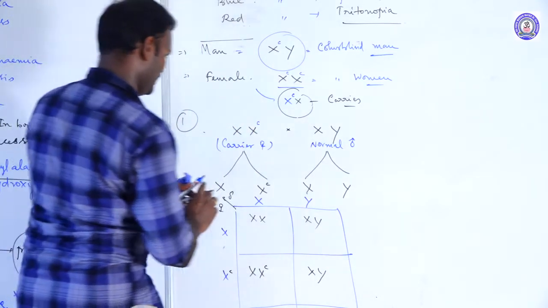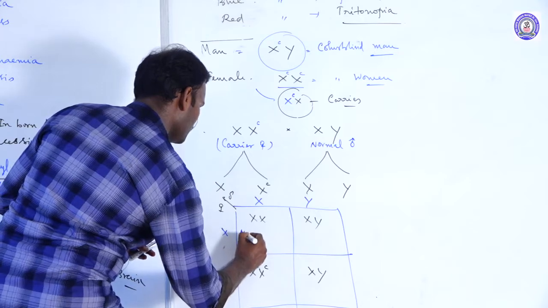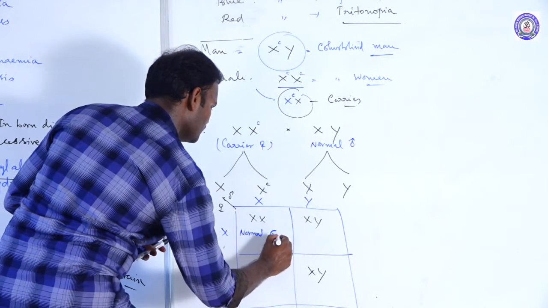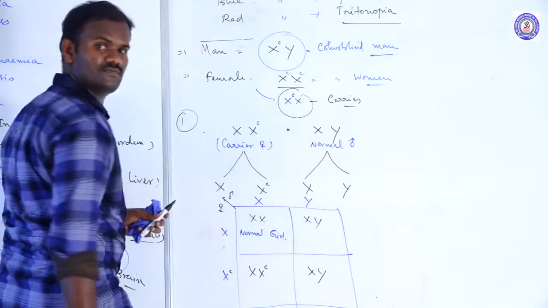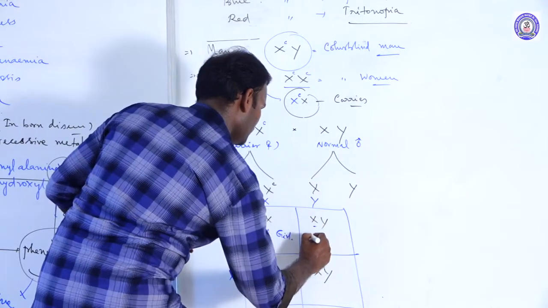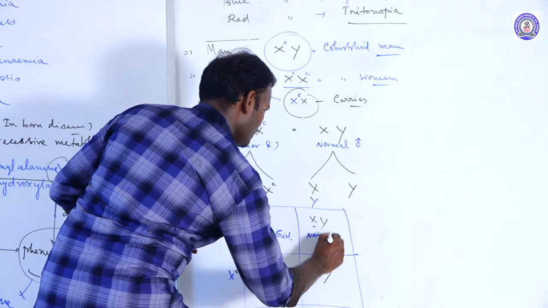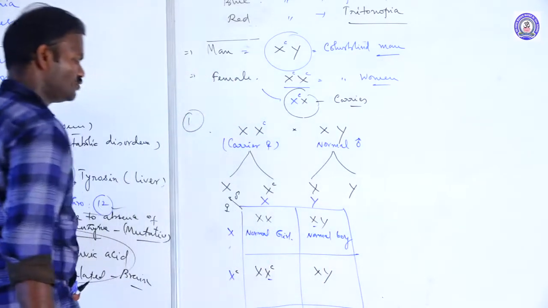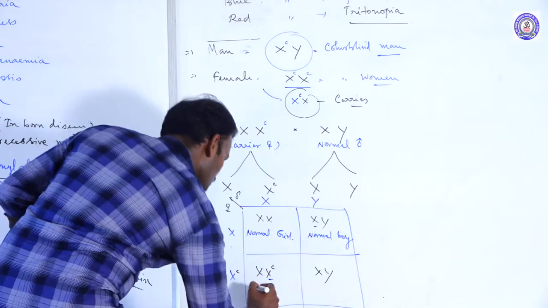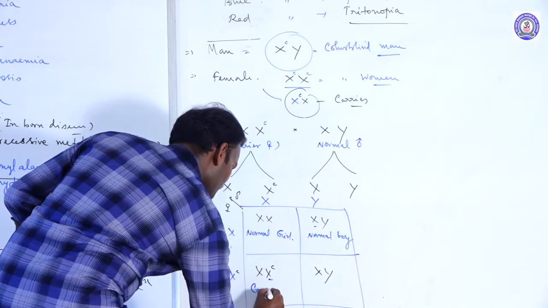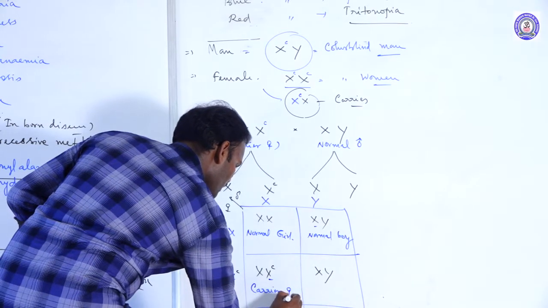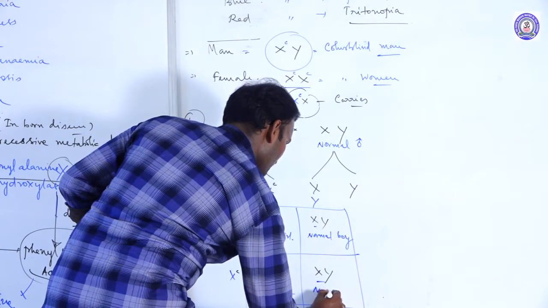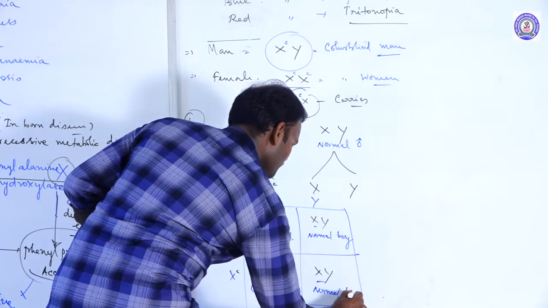I mean XX normal girl, XX female carrier, XY normal boy. There only 1 X chromosome carries the recessive allele, so she is a carrier female, and a normal boy.